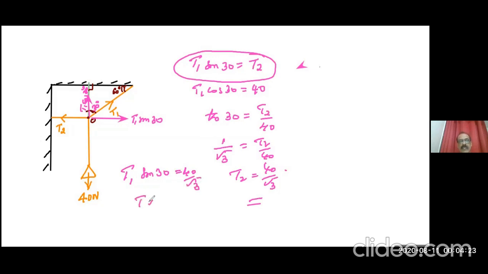T1 into sin 30, which is half, is equal to 40 by root 3. Then T1 is equal to 80 by root 3.